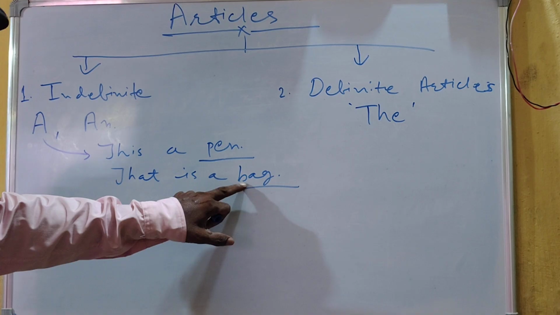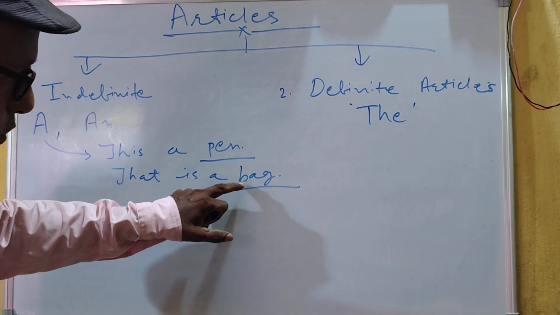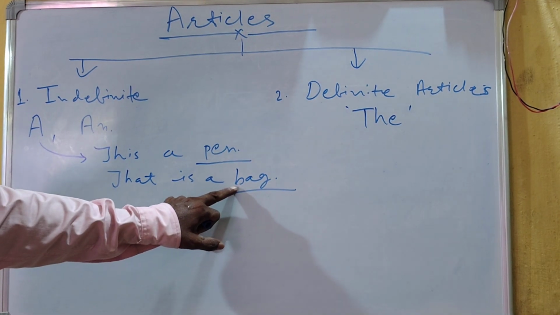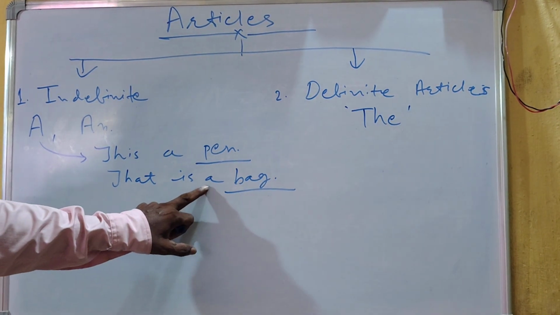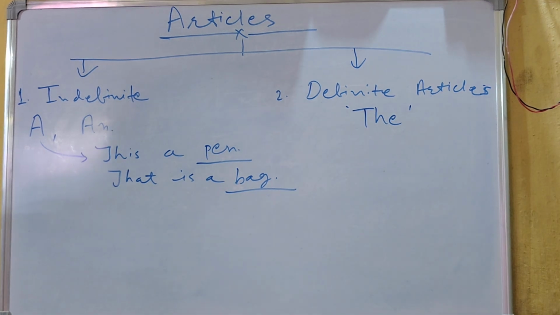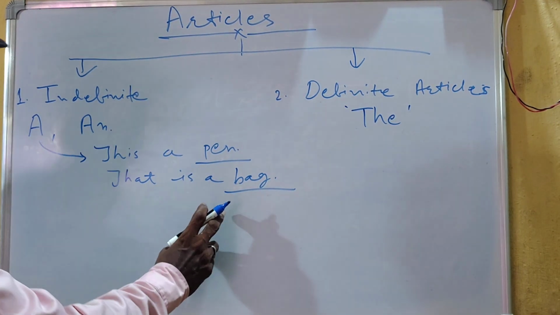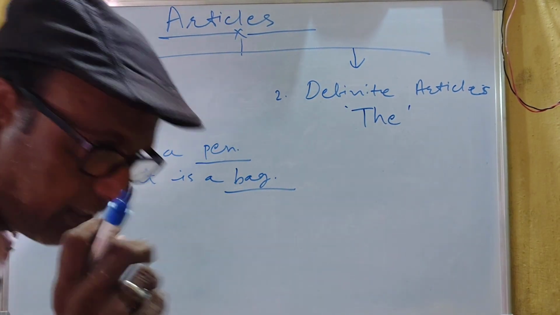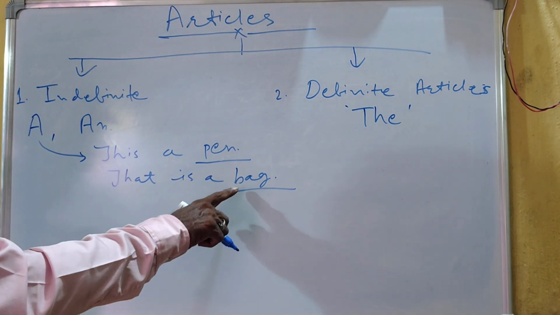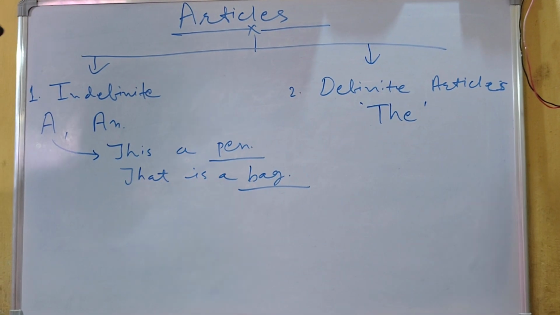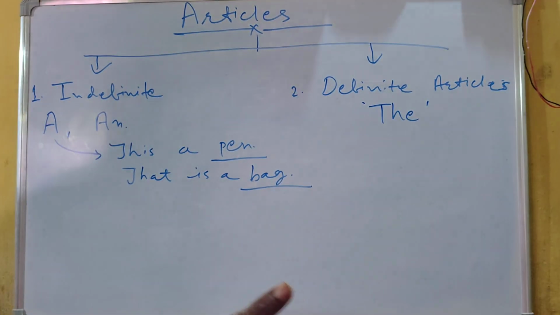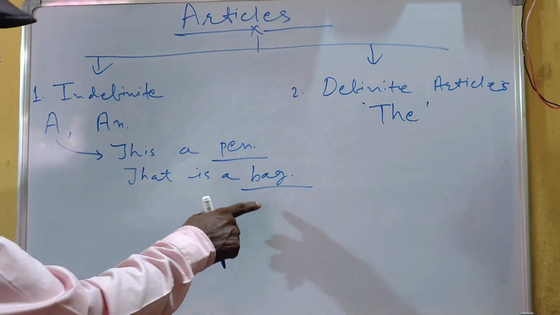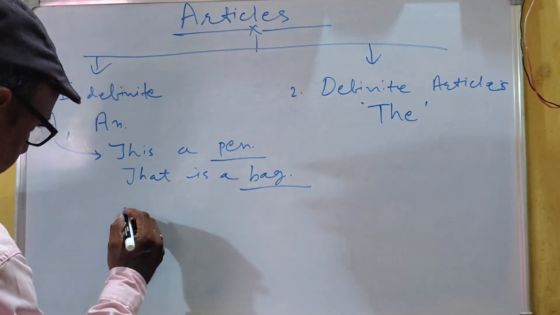In the beginning of the word, consonant is found. So if the consonant is found, then we will use A. And suppose if the sound of a vowel comes out just in the beginning of the countable noun, will you use A? No. Then you will use AN in place of A.